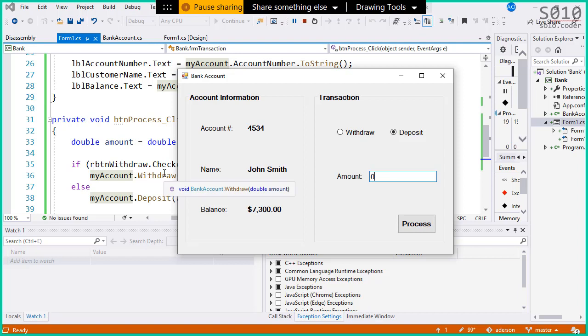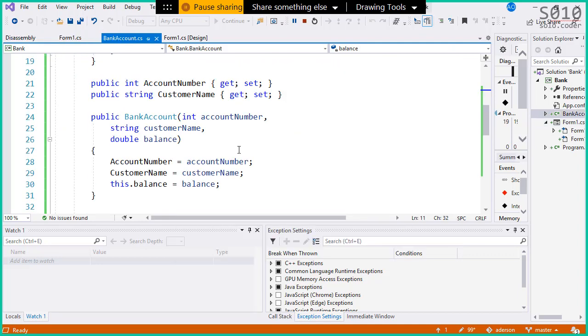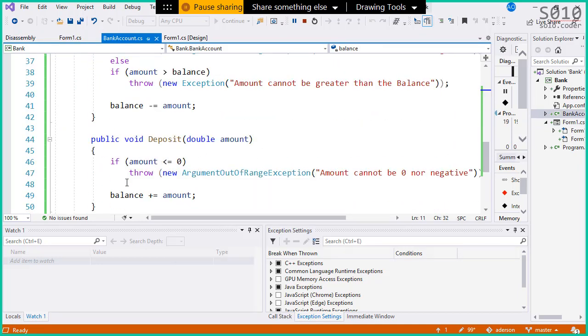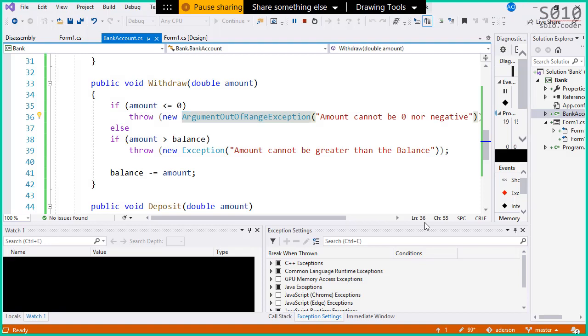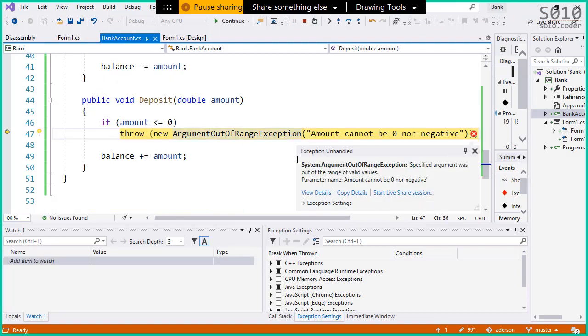Let's try with invalid numbers here first. What if I try with 0? What will happen here? Well, anyone? Guess? If I try 0, or if I try minus 100 or 1000, what will happen? An exception, because we have coded here that if we try to withdraw 0 or less, it's going to throw an exception. So if I try to process, code stops, and it's triggering a System.ArgumentOutOfRangeException.